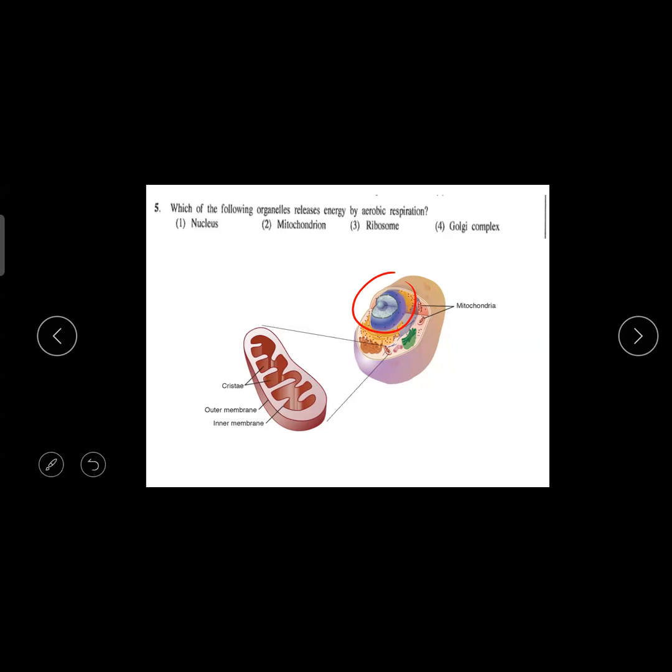How is it producing ATP energy? You should know there is a cellular respiration reaction and it is happening in the presence of oxygen. So therefore it is known as aerobic respiration. So if oxygen is present in cellular respiration, it is aerobic respiration. If oxygen is not present, it is called anaerobic respiration.